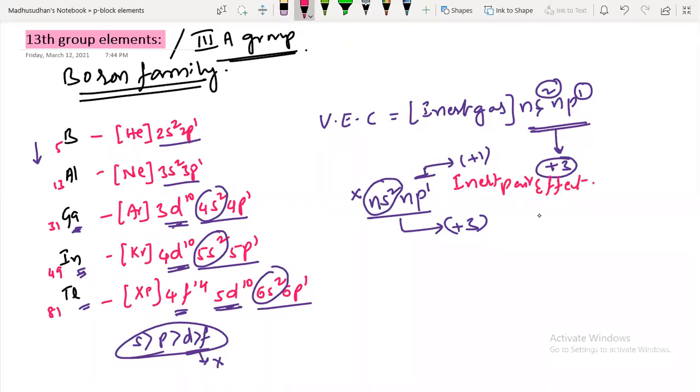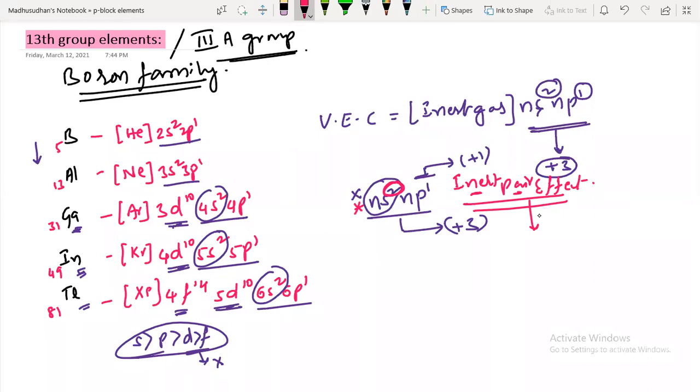So what is the inert pair effect, guys? It is the reluctant nature of the ns2 electrons, which do not participate in chemical bond formation. This pair of electrons, these 2 electrons, does not actively participate in chemical reactions. That's why they are inert. Why is this happening?